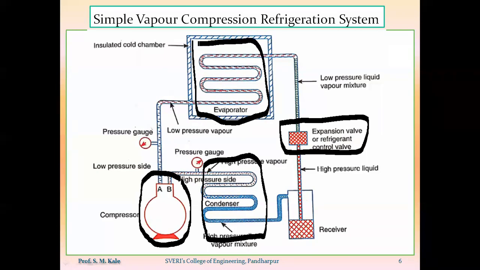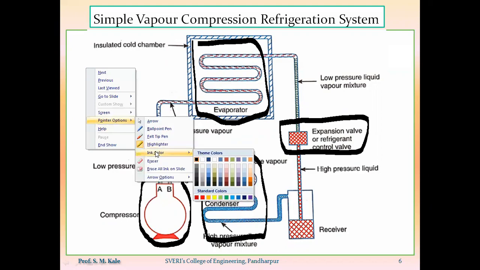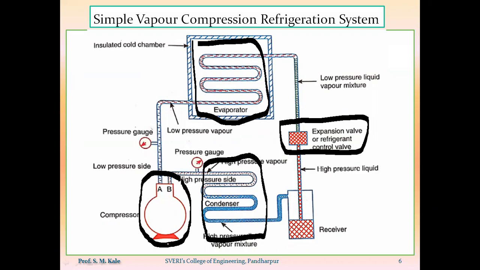So this vapor compression refrigeration system is also called a two pressure system. Why are we saying this is a two pressure system? Because here this system will have a lower pressure and a higher pressure.